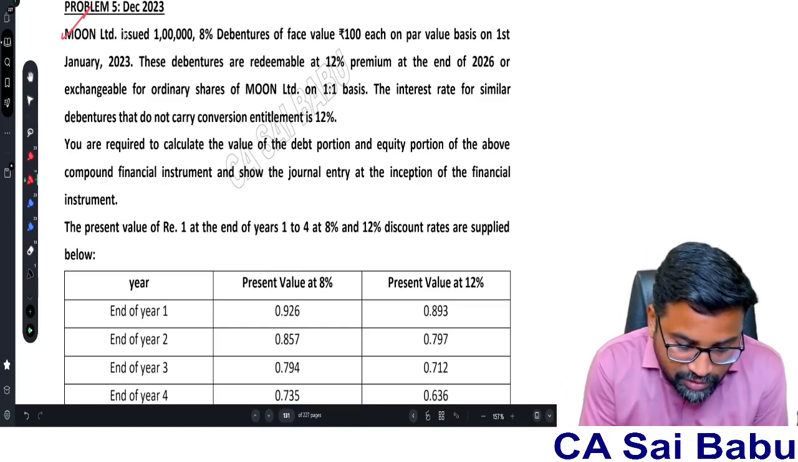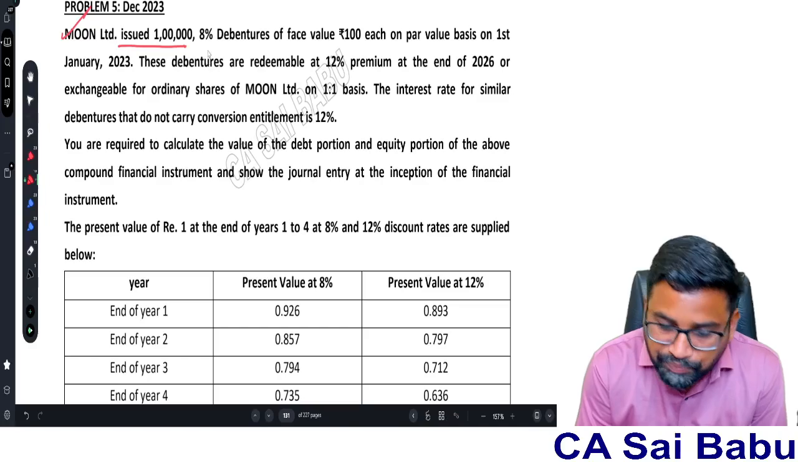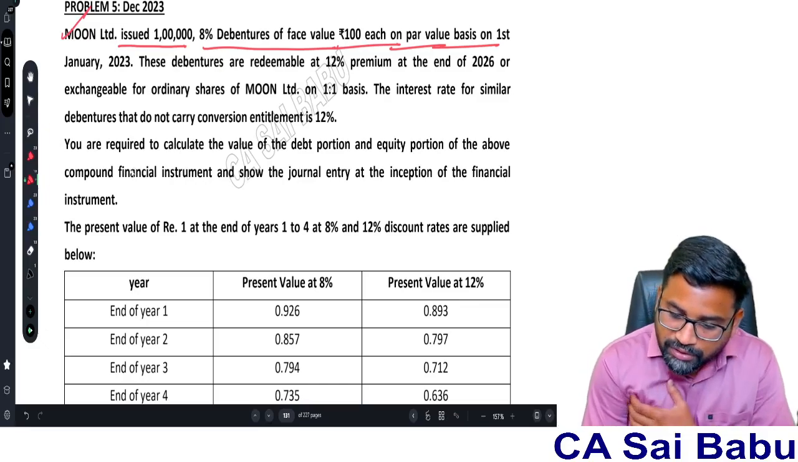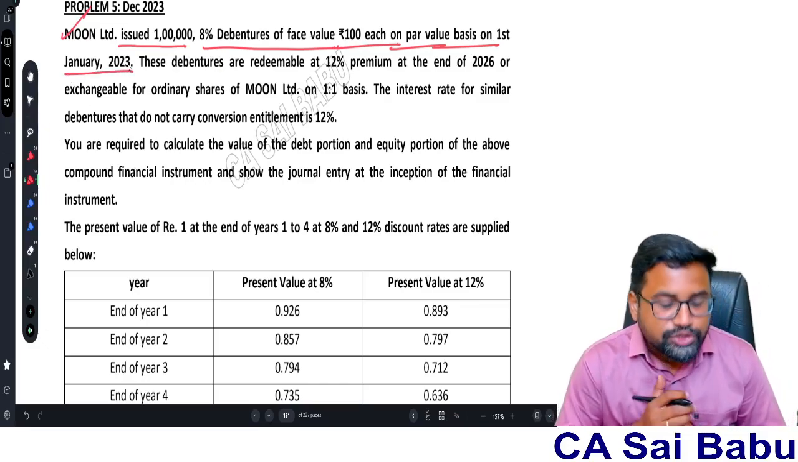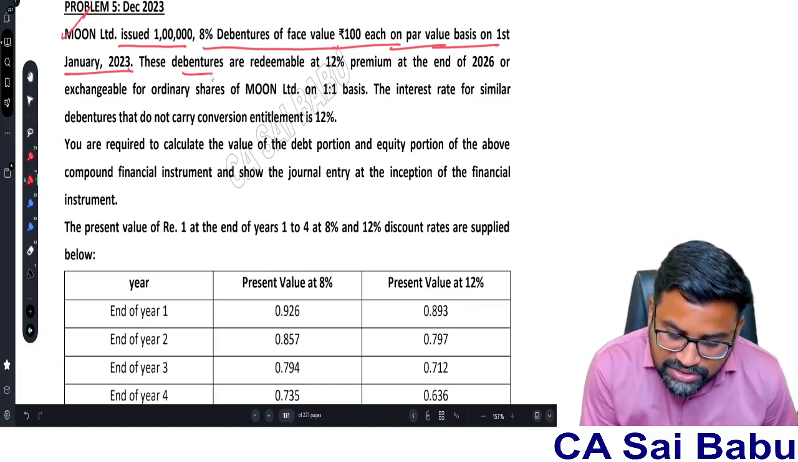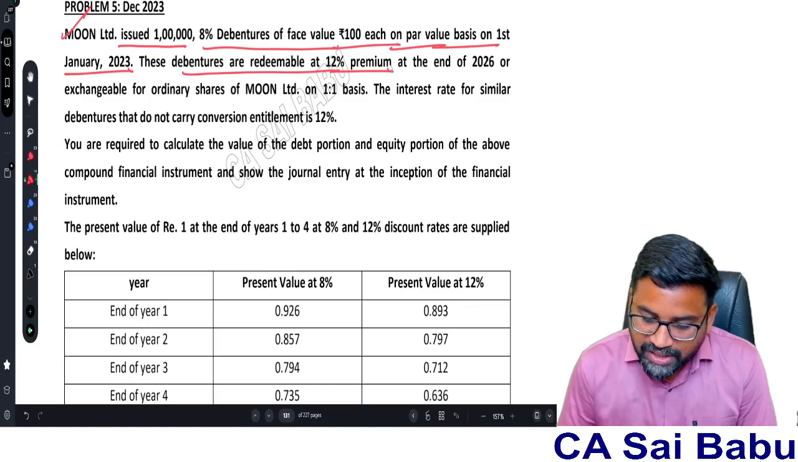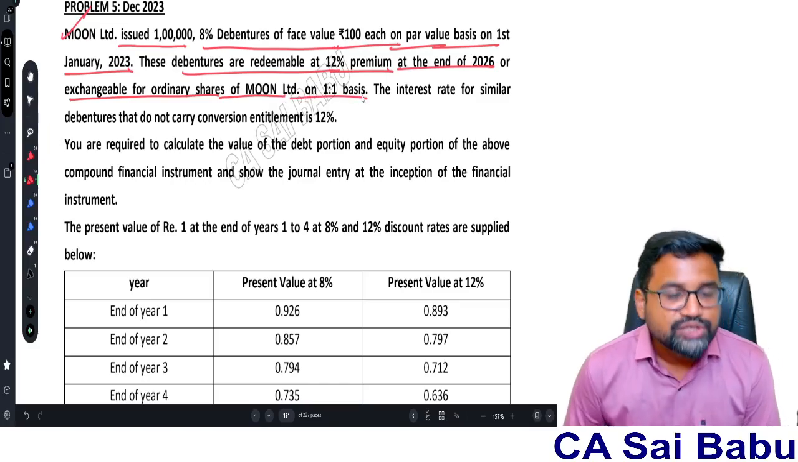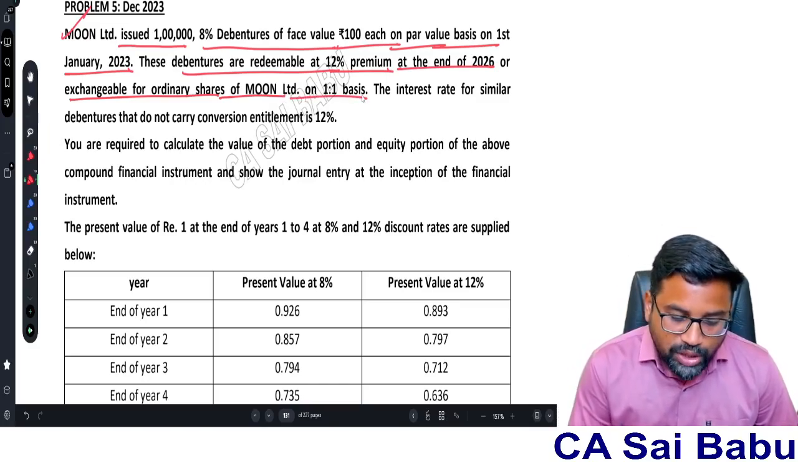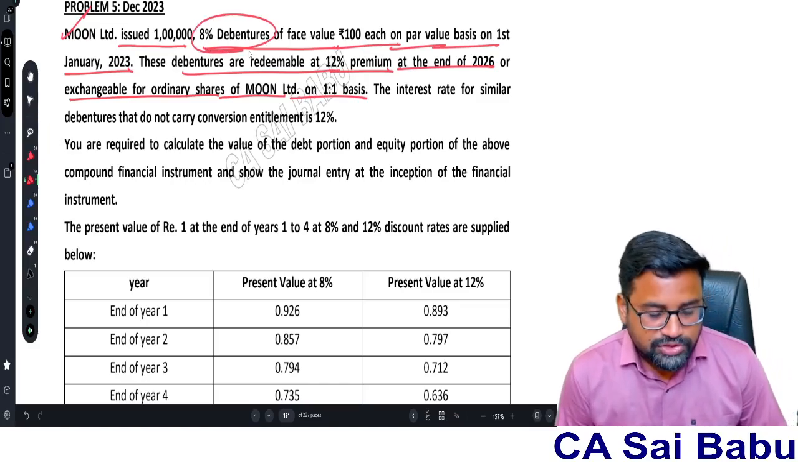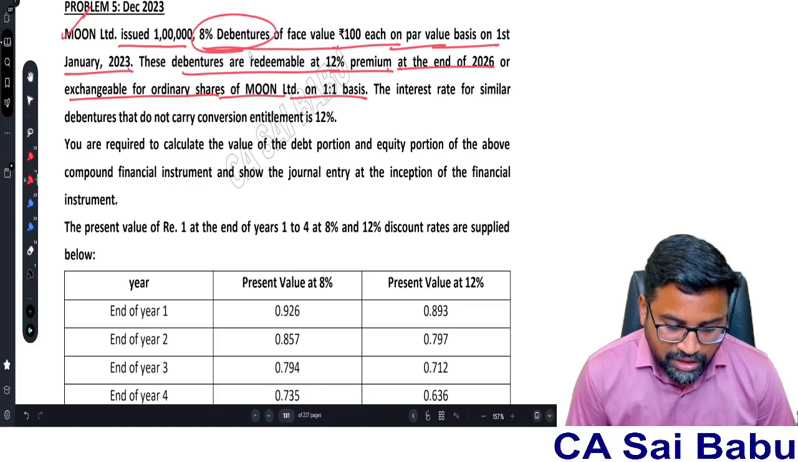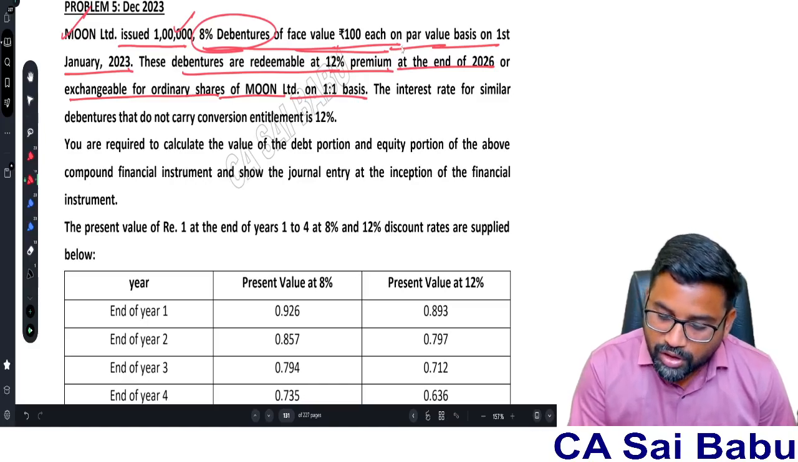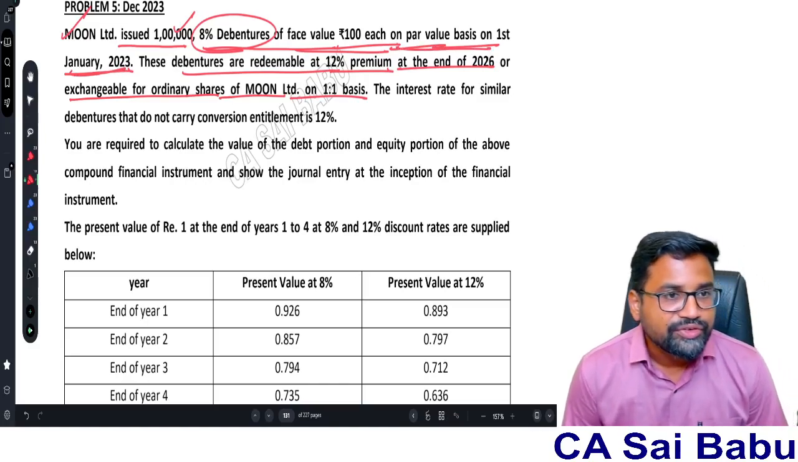See here. Moon Limited issued 1 lakh 8% debentures of face value 100 each on par value basis on January 1st, 2023. These debentures are redeemable at 12% premium at the end of 2026, or exchangeable for ordinary shares of Moon Limited on 1:1 basis. So what they have issued are basically debentures. So it's a financial liability, right? How many debentures? 1 lakh 8% debentures. What is the face value? 100 each on par value basis on 1st January 2023.